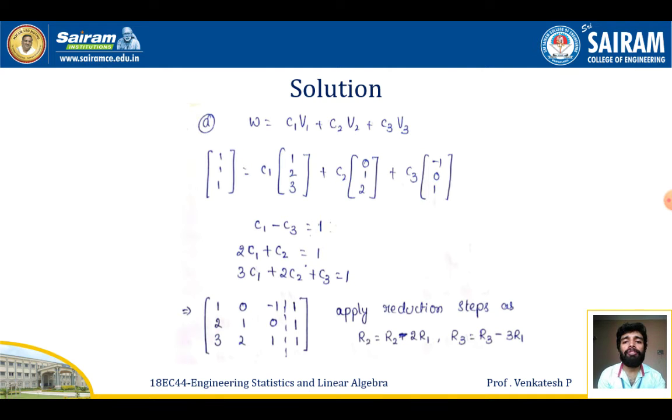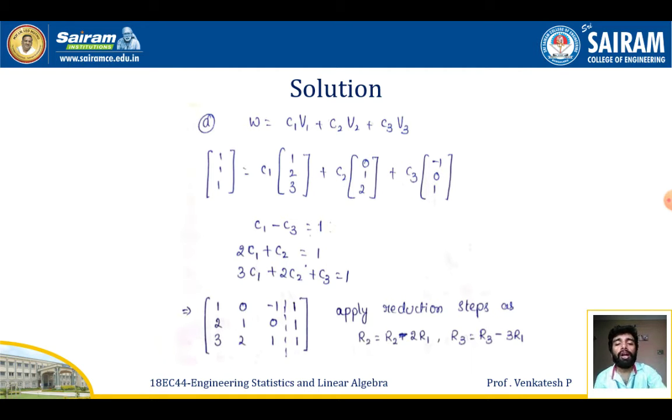Take the formula first. The formula is w equal to c1 v1 plus c2 v2 plus c3 v3, where c1, c2, c3 are scalars and v1, v2, v3 are vectors. So w is (1, 1, 1), which is c1 into (1, 2, 3) plus c2 into (0, 1, 2) plus c3 into (-1, 0, 1). On simplifying, I get c1 minus c3 equal to 1, 2c1 plus c2 equal to 1, and 3c1 plus 2c2 plus c3 equal to 1.